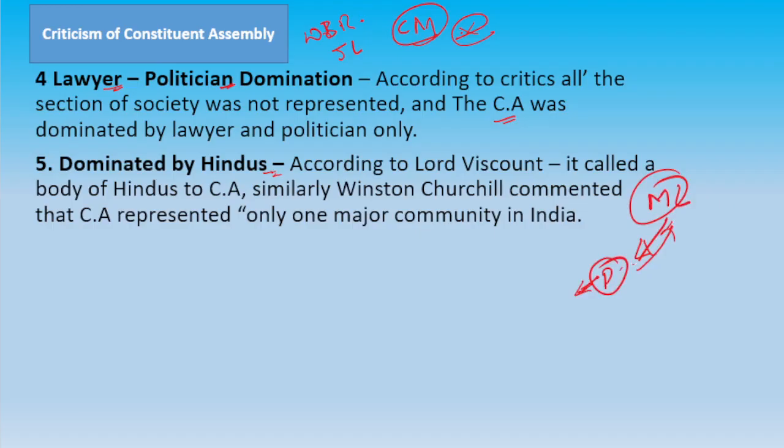Muslim League persons went to Pakistan, and what happened? The majority of the persons who were in the Constituent Assembly were Hindus. That's why Winston Churchill commented that the CA represented only one major community in India. Okay.